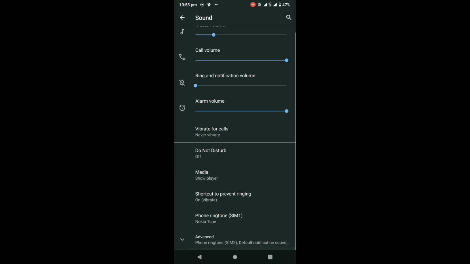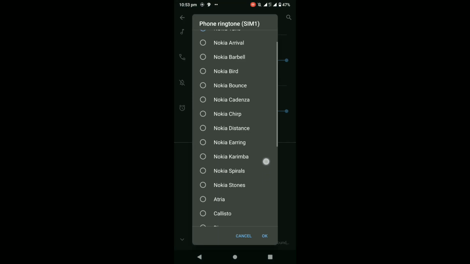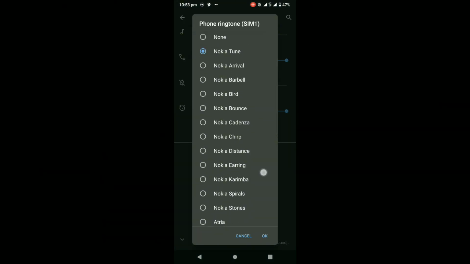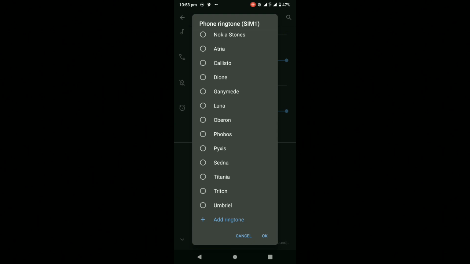Here you can see that there will be many ringtones in your mobile phone. You can select from here. After that you can also add from your gallery by clicking on Add Ringtone.